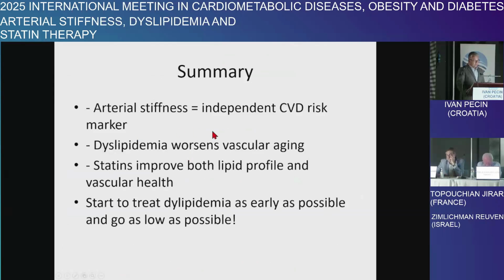So, in summary, dear colleagues, ladies and gentlemen, Mr. Chairman, arterial stiffness is an independent cardiovascular risk marker. Dyslipidemia for sure worsens vascular aging. Statins improve both lipid profile and vascular health. We have to start to treat dyslipidemia as early as possible and go as low as possible.